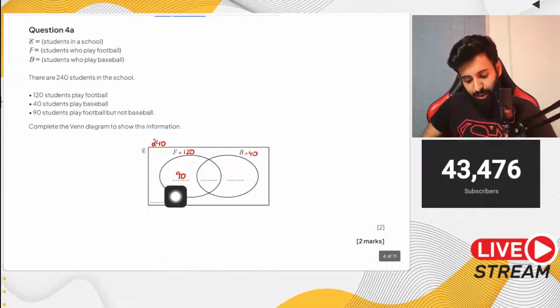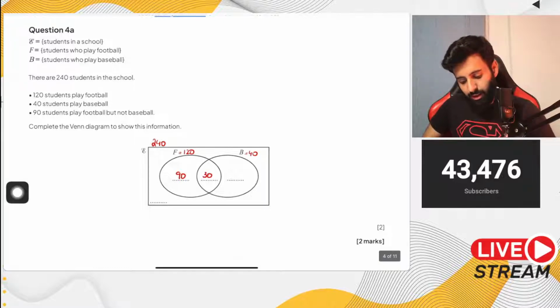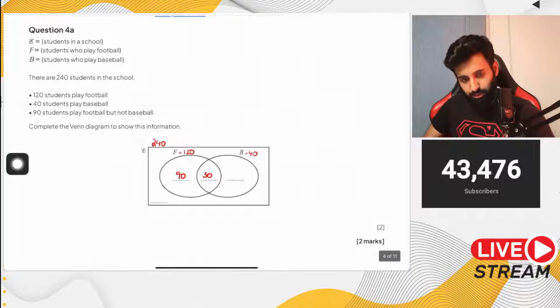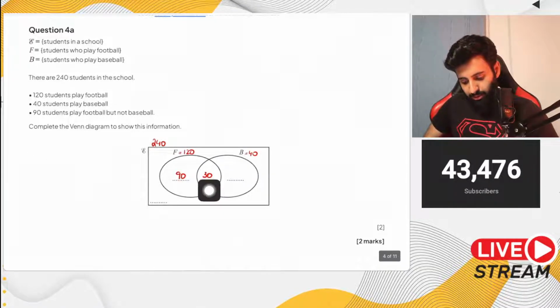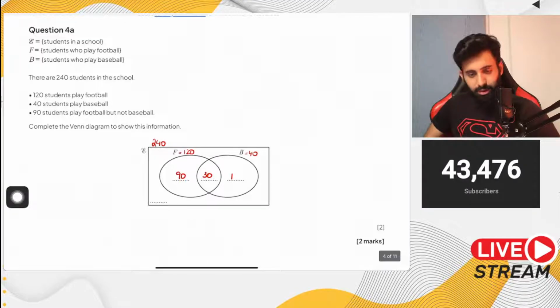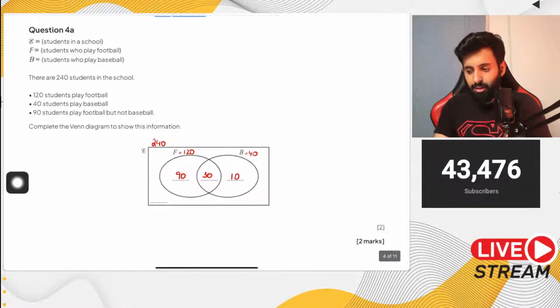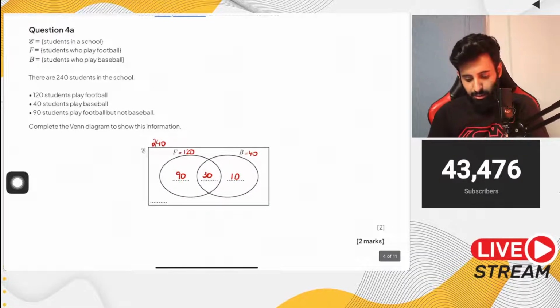Now, because of this and because of the total number of students who play football, you can work out the number of students that are intersecting with baseball, basically the number of students who play baseball as well. Also with the help of this 30, you can work out the number of students who play baseball. And with the help of all these values and 240, you can work out the number of students, the nerds basically, who don't play anything at all.